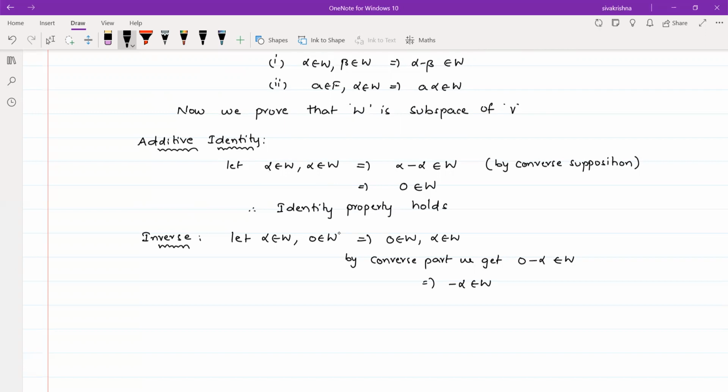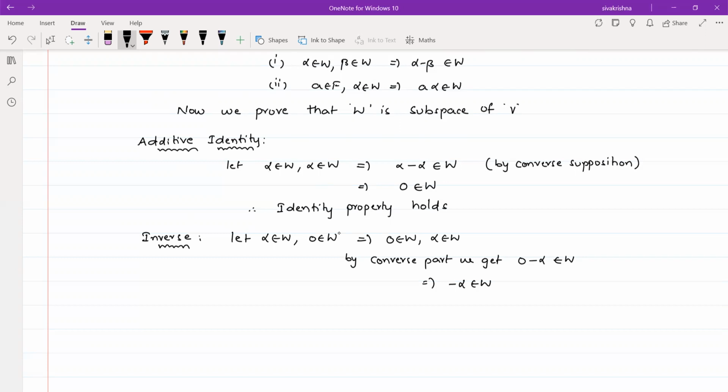The inverse property is nothing but this: whenever you consider an element in W, say alpha in W, immediately I have proved that minus alpha also belongs to W. In place of alpha, if you consider any other element, I can prove that minus that element also belongs to W. So this is the inverse property.